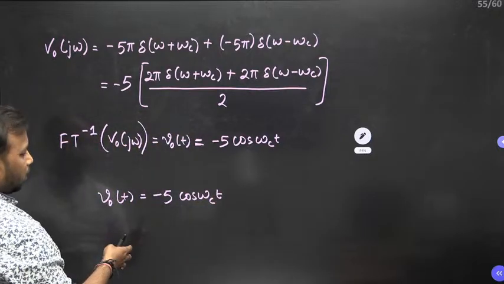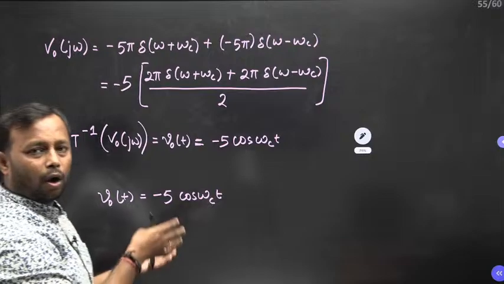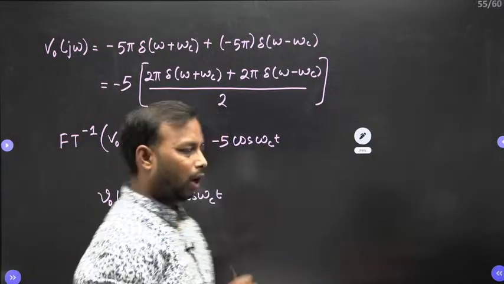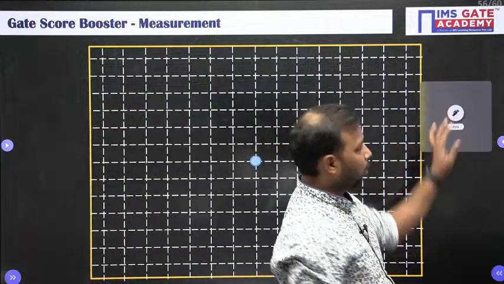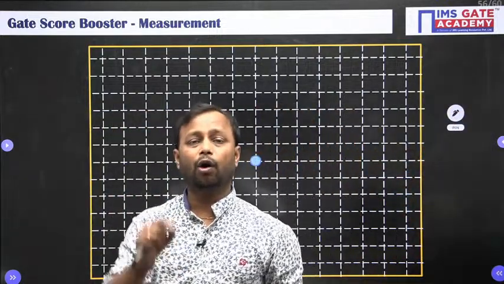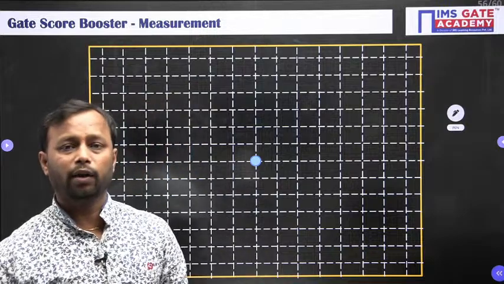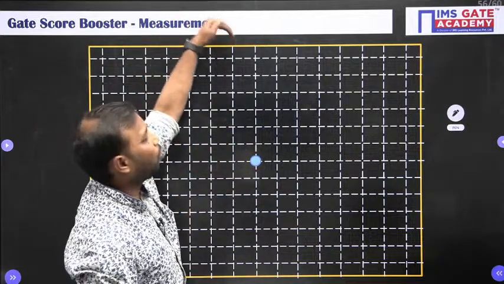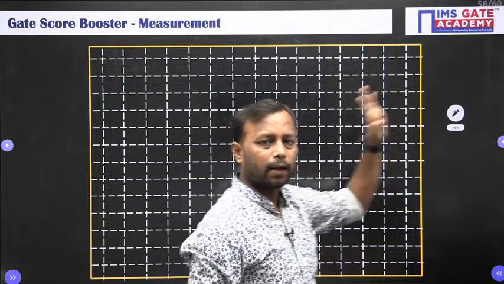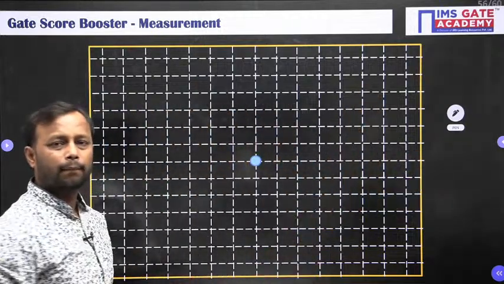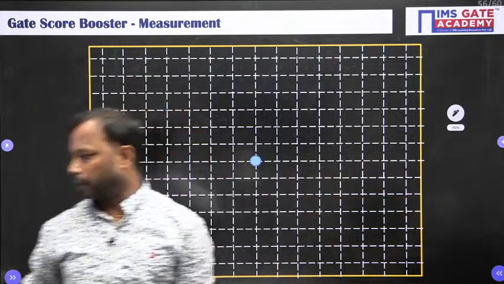Now this has to be observed on the CRO. How is it going to be observed? The unknown signal waveform is observed only in YT mode. In YT mode, the unknown signal is applied on the Y plate and the known signal is applied on the X plate.